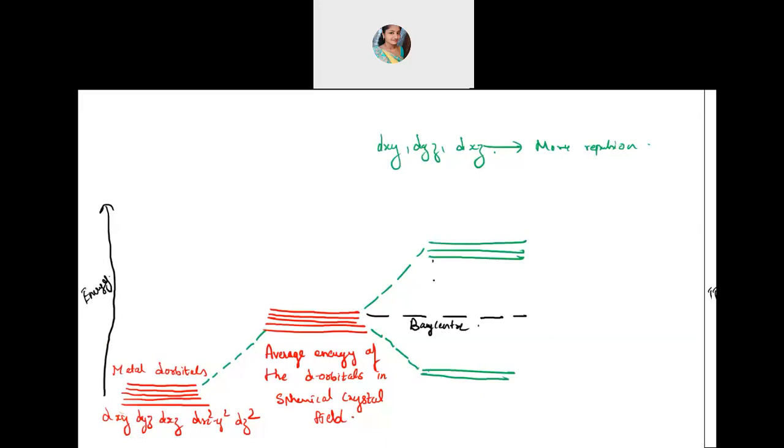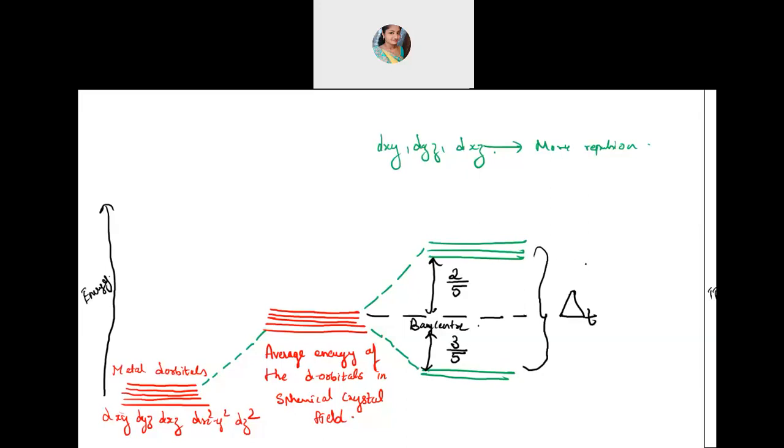Now, how much will be the difference? See, how will you write it down? 3 has gone up, so you will write 2 by 5. And 2 has gone down, so you write 3 by 5. You can remember it in that way. Now, the difference between them will be referred to as delta. Because it is for tetrahedral, you will write it as delta T.